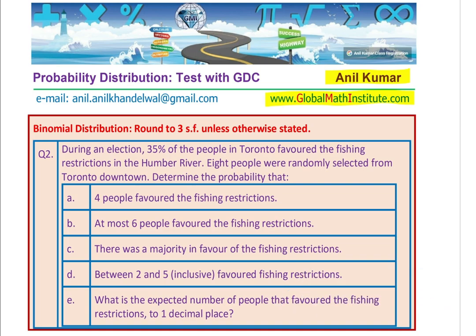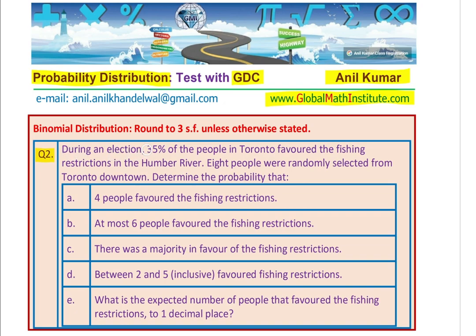In this video, we'll take up the second question from our test paper on probability distribution. You may be required to use the graphing display calculator to answer this particular question. So let's read this question once.